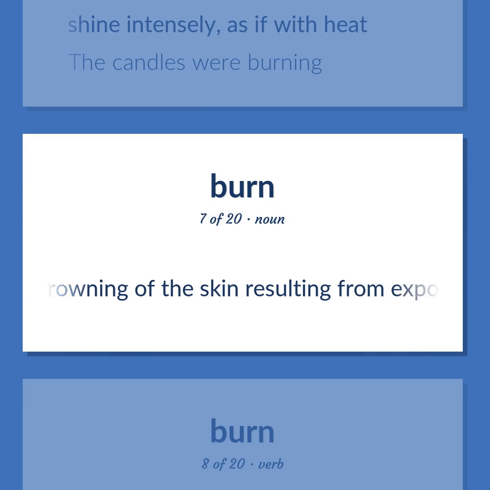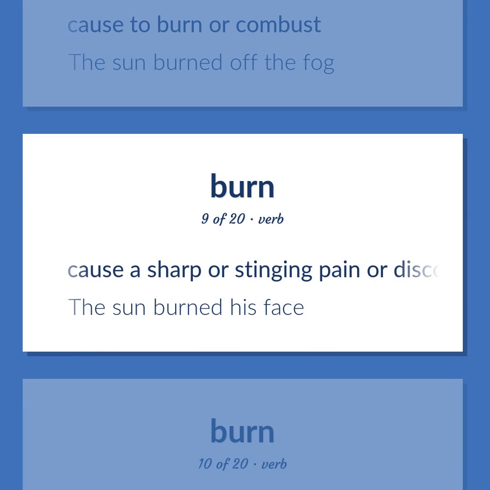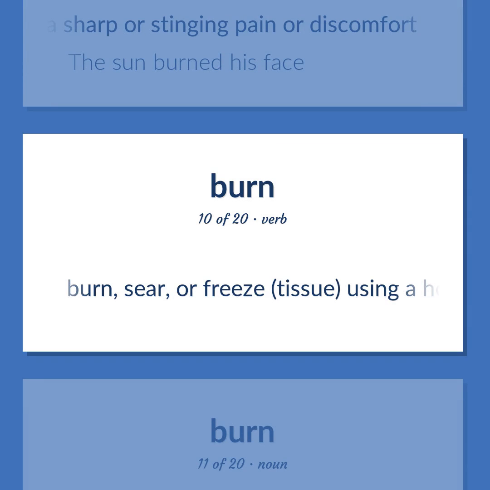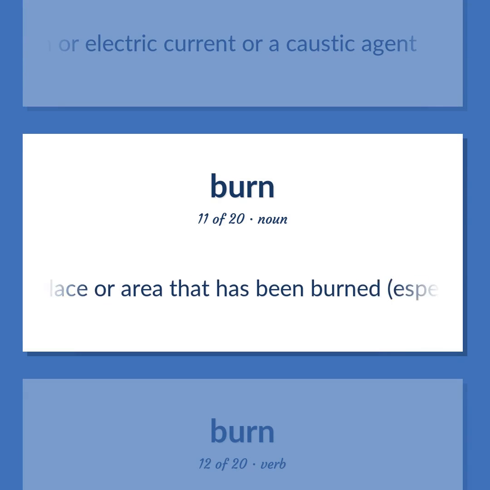A browning of the skin resulting from exposure to the rays of the sun. Cause to burn or combust. The sun burned off the fog. Cause a sharp or stinging pain or discomfort. The sun burned his face. Burn, sear, or freeze tissue, using a hot iron or electric current or a caustic agent. A place or area that has been burned, especially on a person's body.